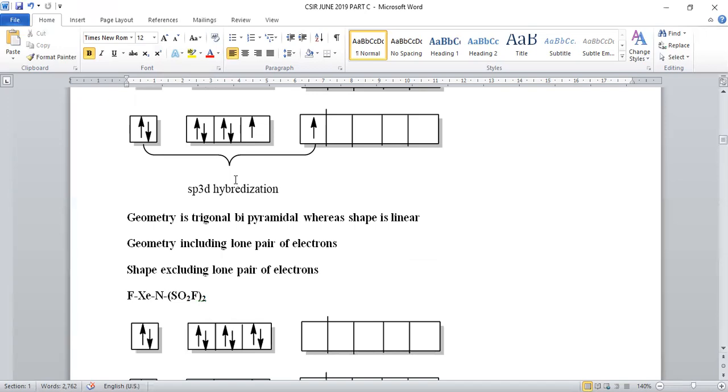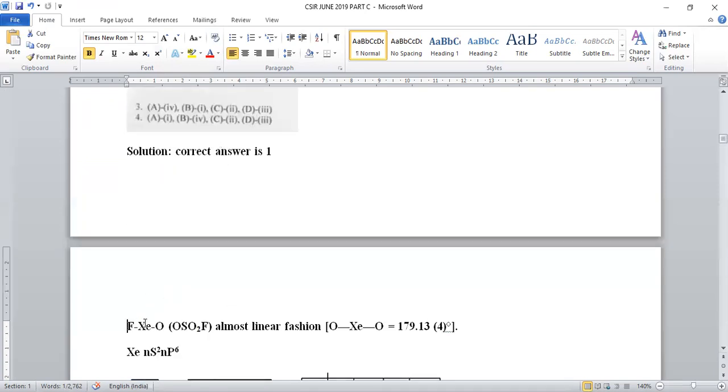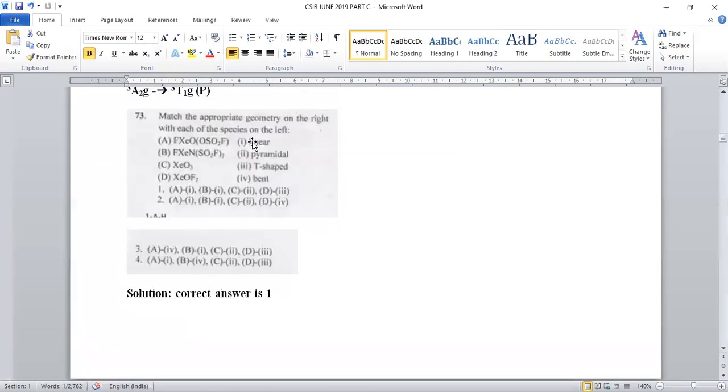So this is the structure of the compound, where xenon is surrounded by fluorine and oxygen, where linearity can be observed. Option number 1 is mapped for this first structure.